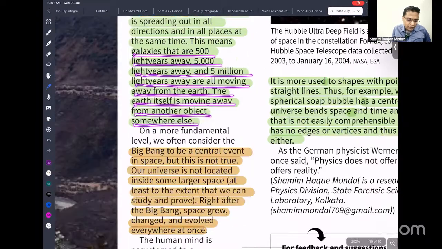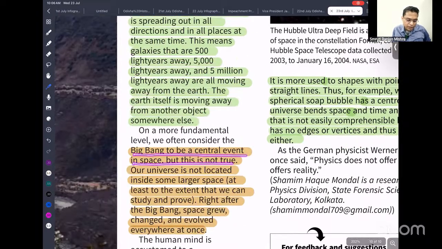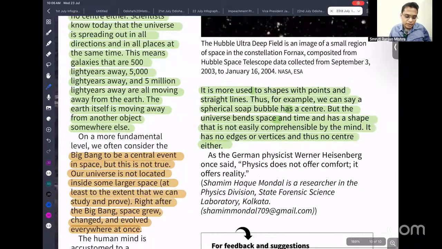People take the Big Bang to be a central event in space, but this is not true. Our universe is located inside a larger space, at least to an extent that we can study and prove. Right after the Big Bang, space grew and changed. That means space is so vast that there is nothing called a starting point or an ending point. If the area is so vast, it is very difficult to know which point is the center. So just read it, you'll understand a lot of things.